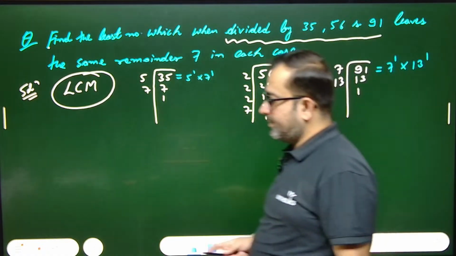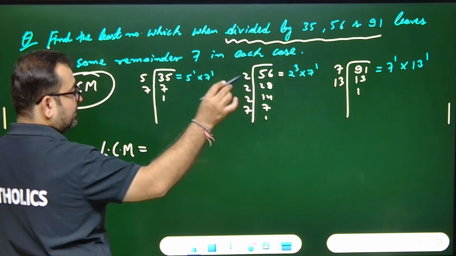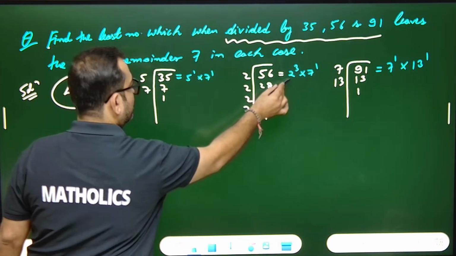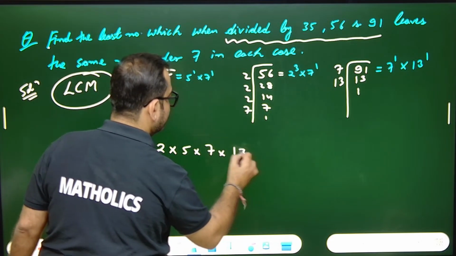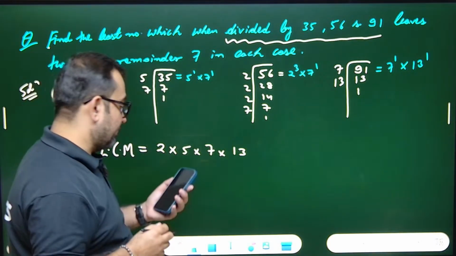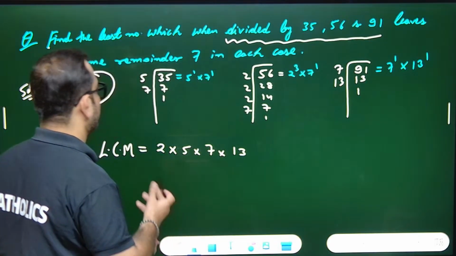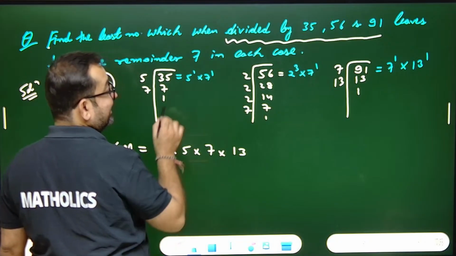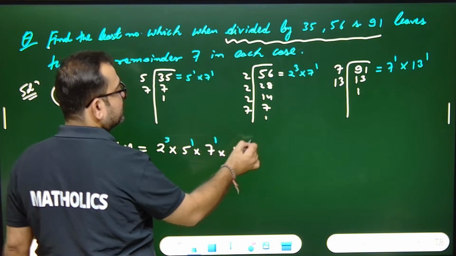Now find the LCM. LCM is what? You have to find LCM. All the factors: 5, 7, 2, 7, 3, 13. So 2 done, 5 done, 7 has to be there and 13 has to be there. All the factors with their largest power. And if you have to find the largest power, what is the largest power of 2? 2 is power 3, 2 cube. Largest power of 5, it is only 1. 7, it's 1, 13, it's 1.